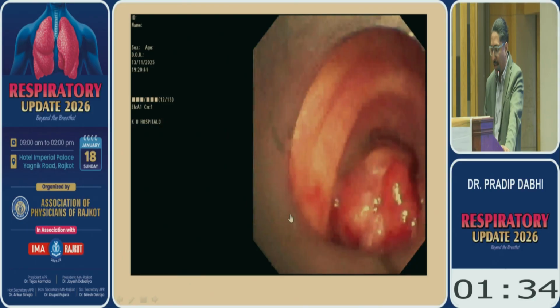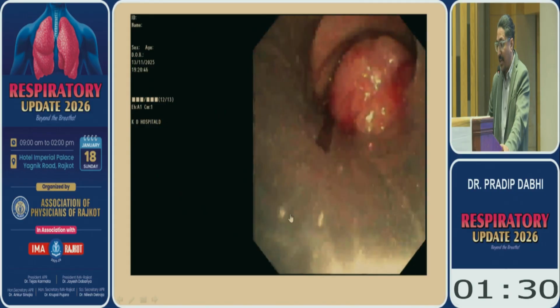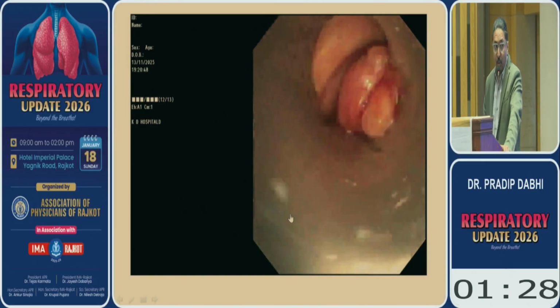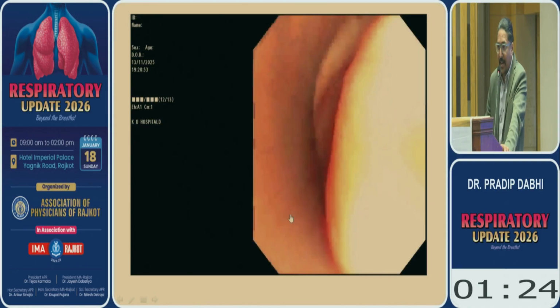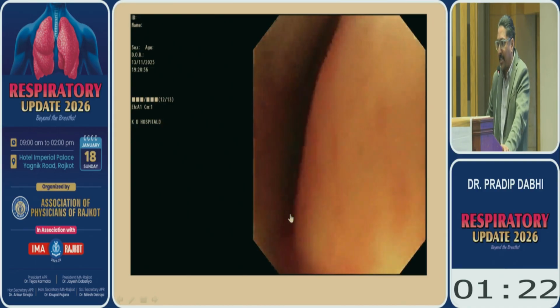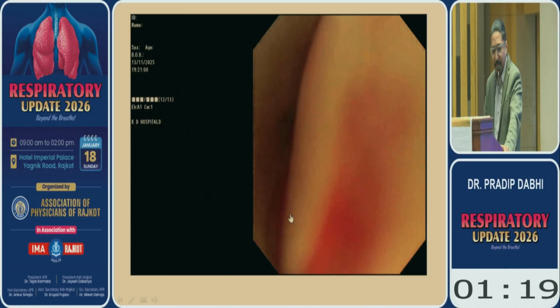So we are trying that. And every time we have to check for the hemoptysis, whether any bleeding is there or not. We have to keep everything alert. Thanks to our anesthesia team to support us, because otherwise it's very difficult. We have to share the airway with the anesthetist.